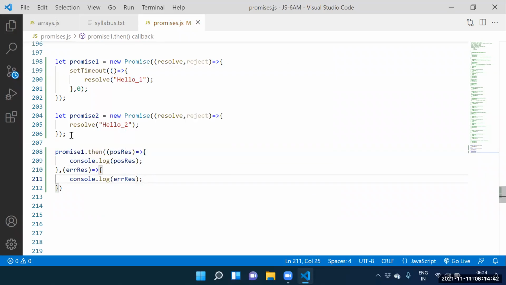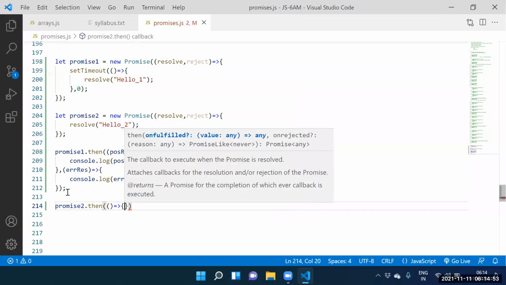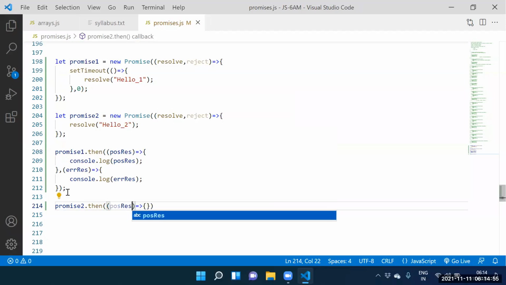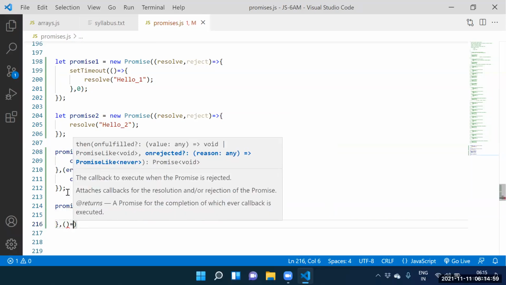Guys, can I consume promise two also? Promise two dot which function? Then function. Here itself, which response you need to supply? Positive response. Next one. Here itself, which response you wanted to supply?